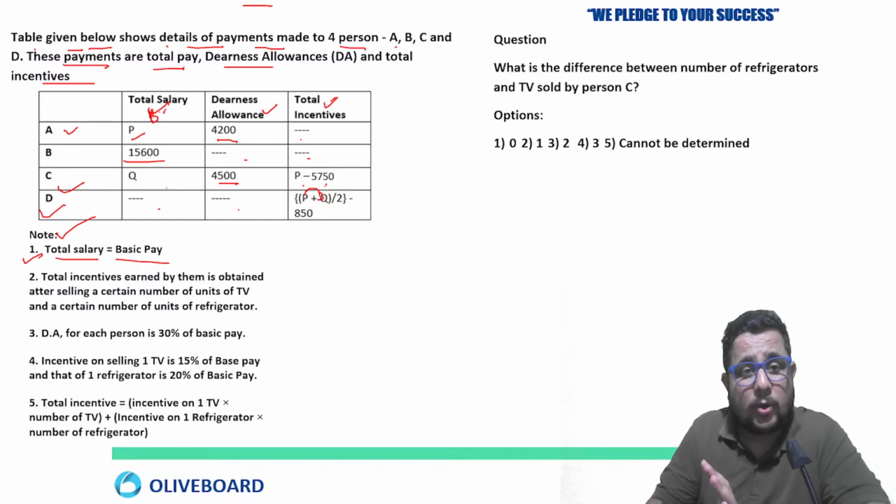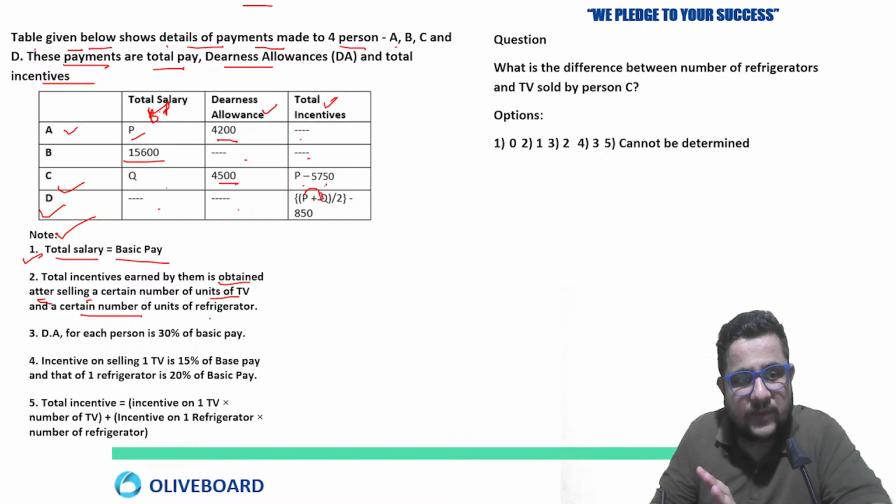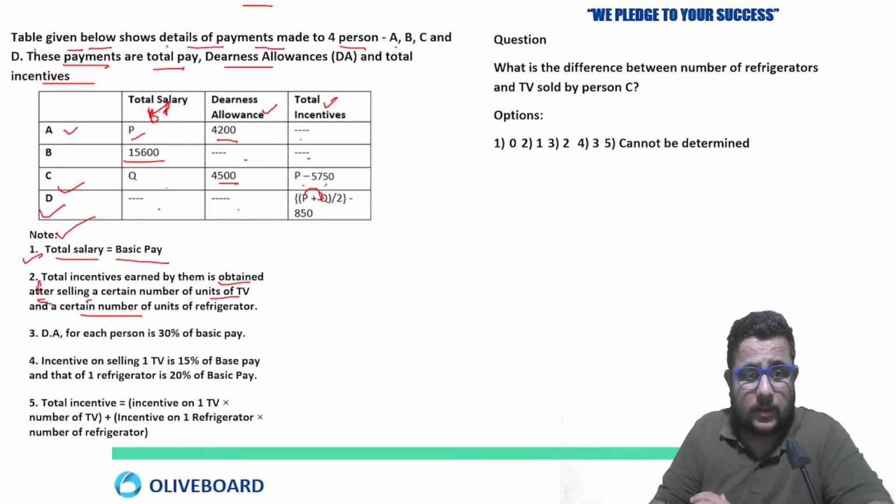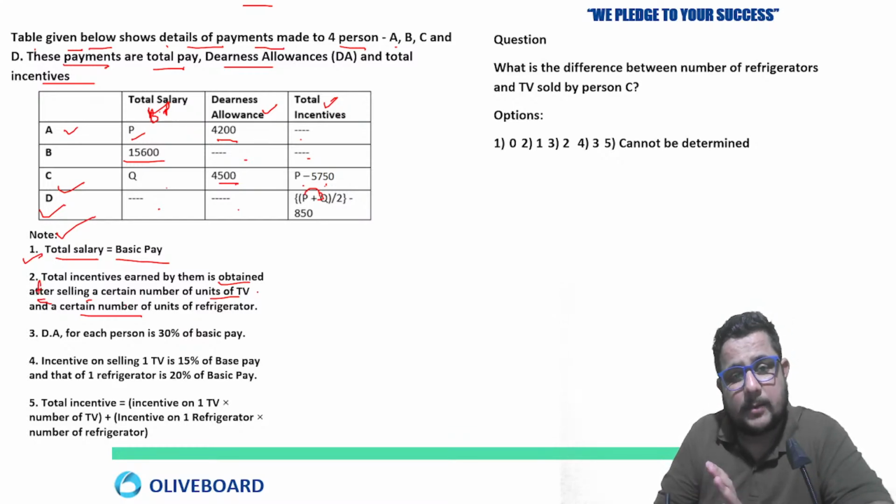So this will be basic pay also. Total incentive earned by them is obtained after selling a certain number of units of TV and a certain number of units of refrigerator.